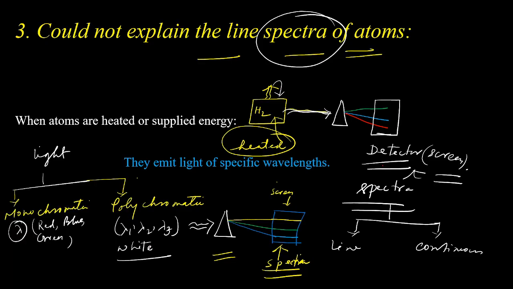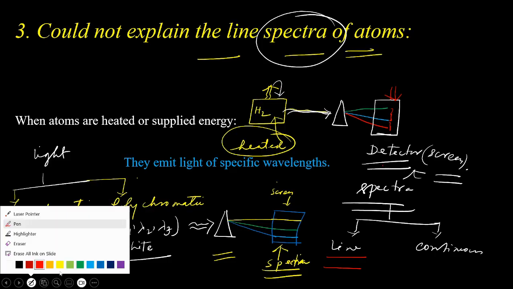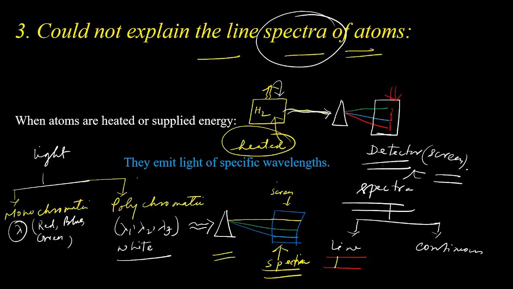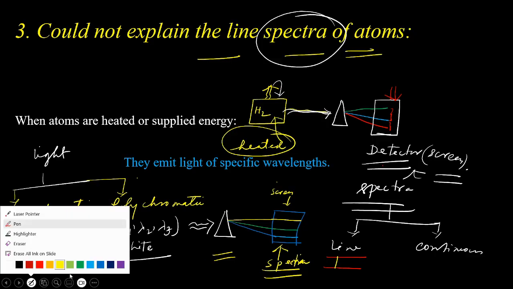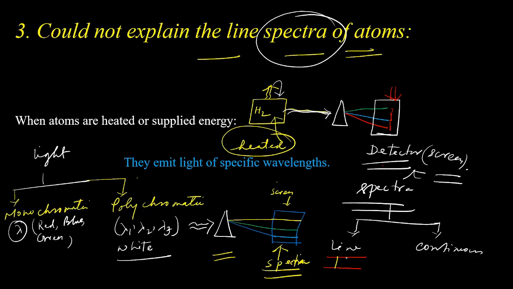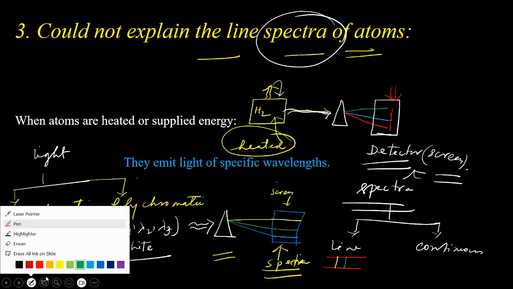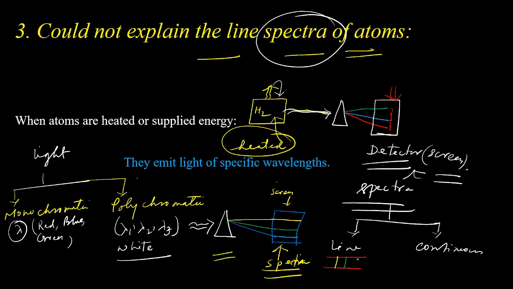Now what is a line spectra? Line spectra means all the lines, here you can see all the lines are separated, right? Line spectra means the spectra where all the lines can be observed differently because they are separated. They are not overlapped like this.